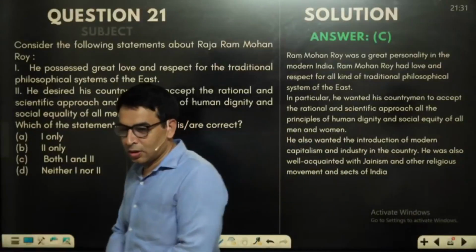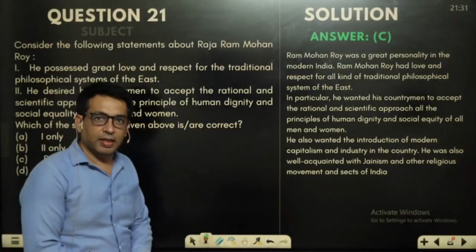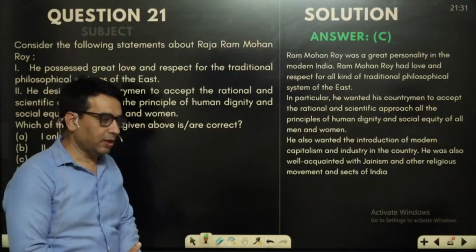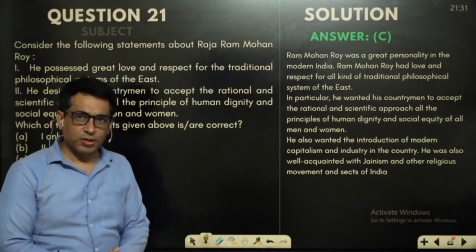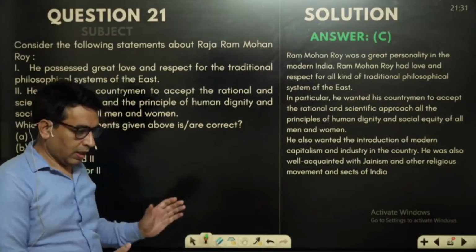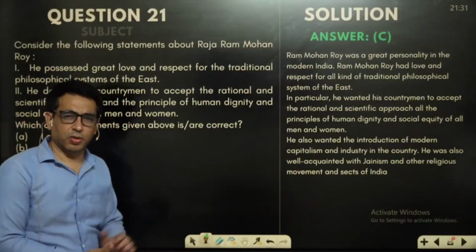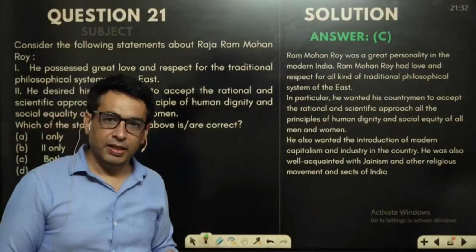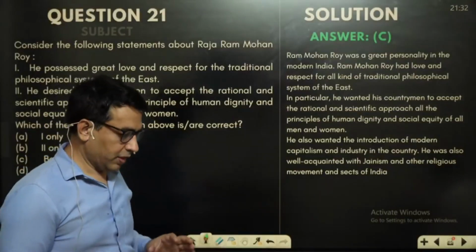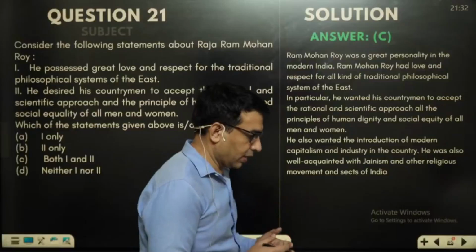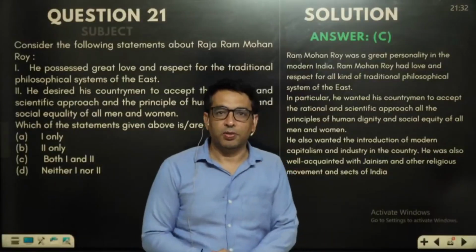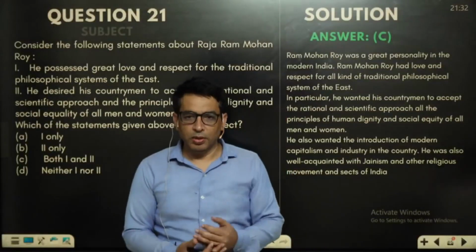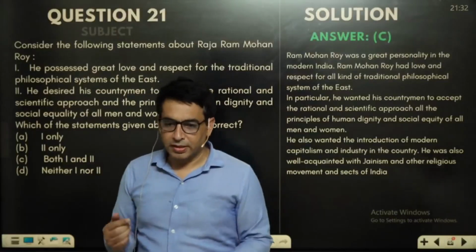Okay, friends. So this time we find that there are 16 questions from history, and almost all questions are doable. At least 12 or 13, or you can say 14 questions are directly from old NCERT and new NCERT. And for 16 years of my teaching experience, I have been continuously telling my students that if you want to go into government services, you should read government books.